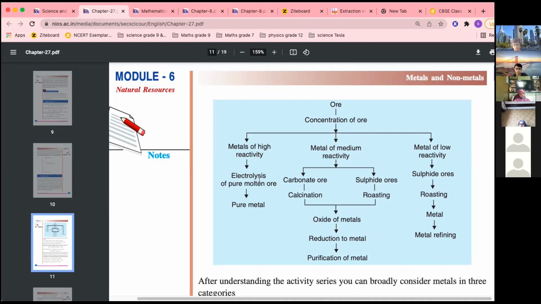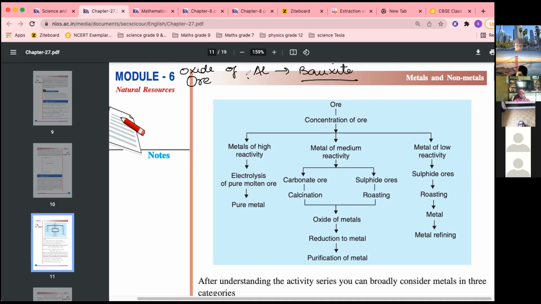Okay, but here what happens, highly reactive metals usually occur in the form of oxides only. Naturally they occur in the form of oxide. For example, if you take aluminium, it is extracted from aluminium oxide ore, which is called bauxite. The ore of aluminium is bauxite, not there in your book, but extra information only. Oxide ore of aluminium, name is bauxite.